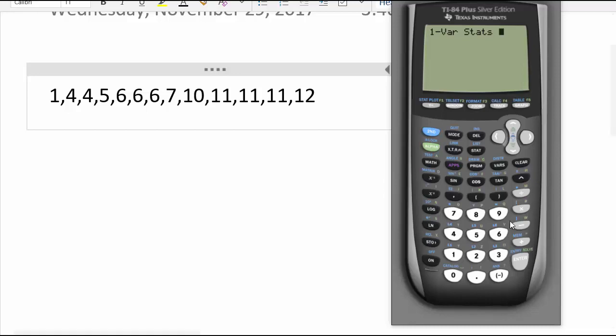So here it is. We have one variable statistics, and the first thing we're going to do is put in our list. So we're going to press second 1, and this is saying I want to use my L1 as my list of values. Then we're going to put a comma, and then we're going to do second 2 to do L2. So that is your frequency list. Just note the first thing you put in is the list of variables. Then the second is the frequency that they occurred. So then when we hit enter, you should get the exact same thing we got in the other screen.